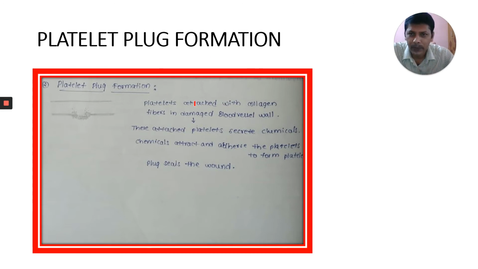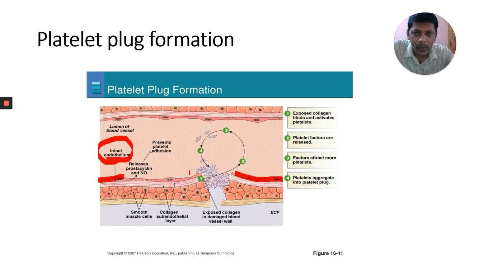Note down these notes. Platelets attach with collagen fibers in the damaged blood vessel wall, and these attached platelets secrete chemicals that attract and adhere other platelets to form the platelet plug. The plug seals the wound. You can observe here the steps.